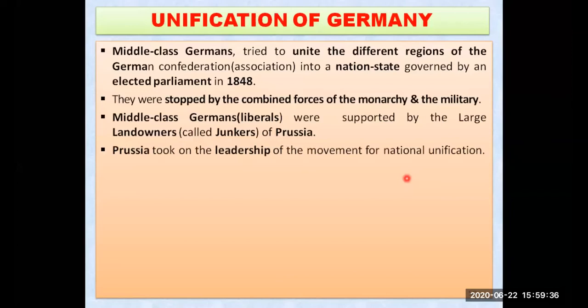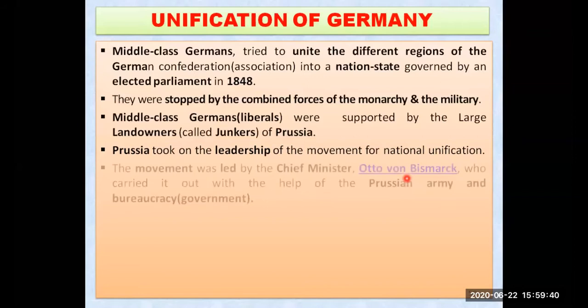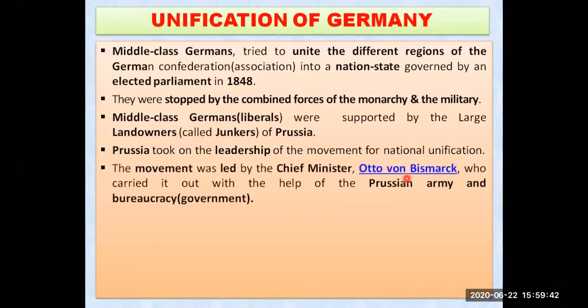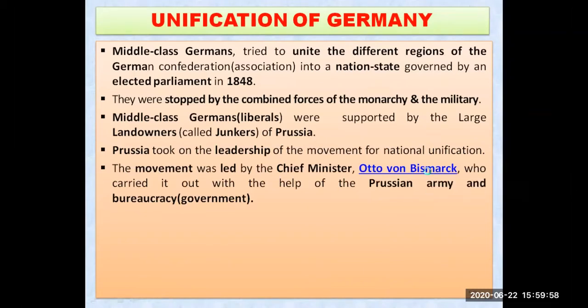Prussia took on the leadership. You can see over here the movement for the national unification. Prussia now is taking the leadership. The movement was led by the chief minister, Otto von Bismarck. He is the man who initiated the process, and he took the initiative and led all the things together so that Germany can get united.